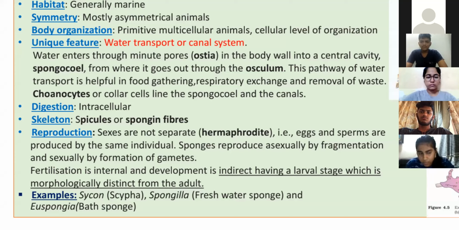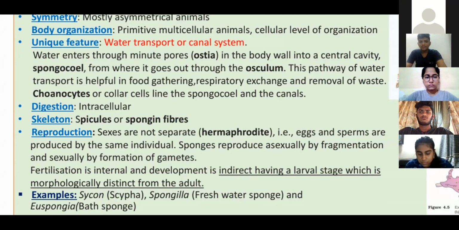Then remember, sponges reproduce asexually by fragmentation process. You know, fragmentation and regeneration, right? So यहाँ पे regeneration नहीं, only which one? Fragmentation. That entire sponge's body is there, that divided into different fragments, and each fragment grows as an individual.